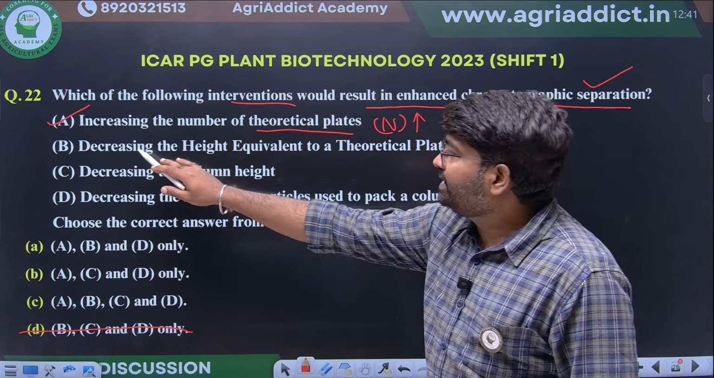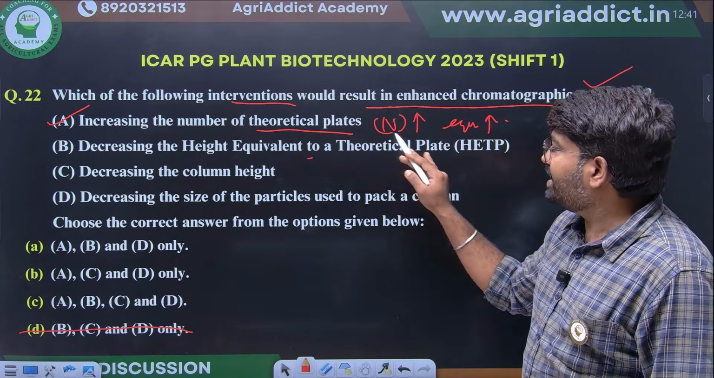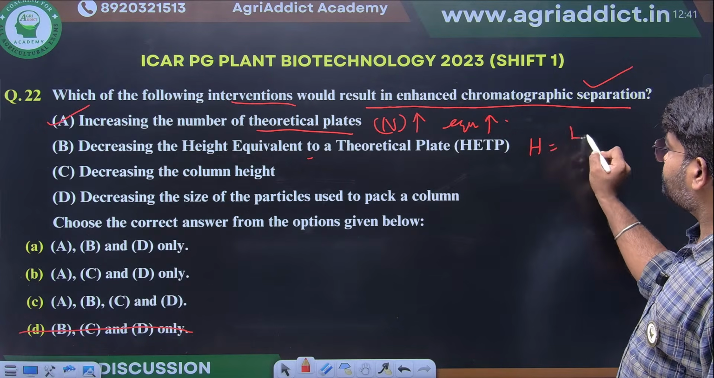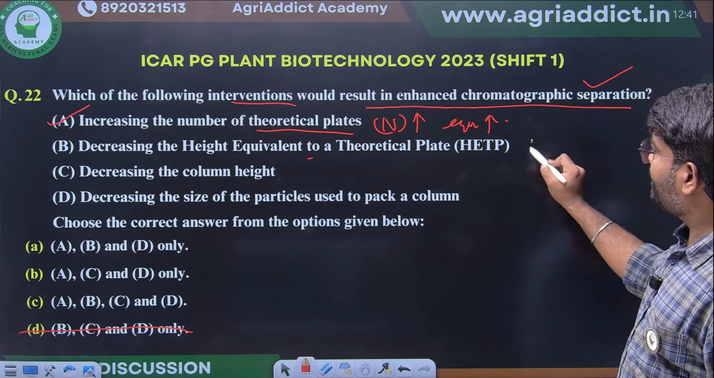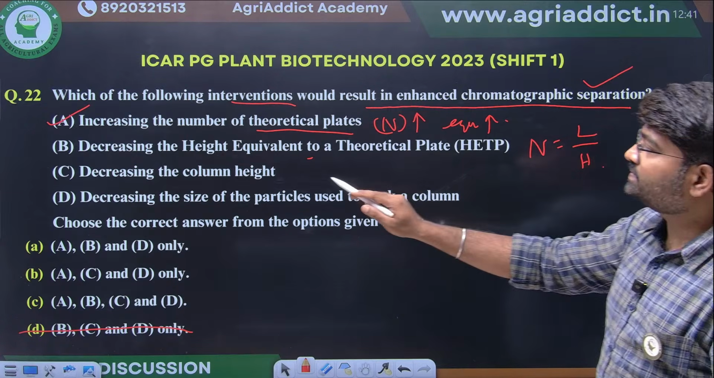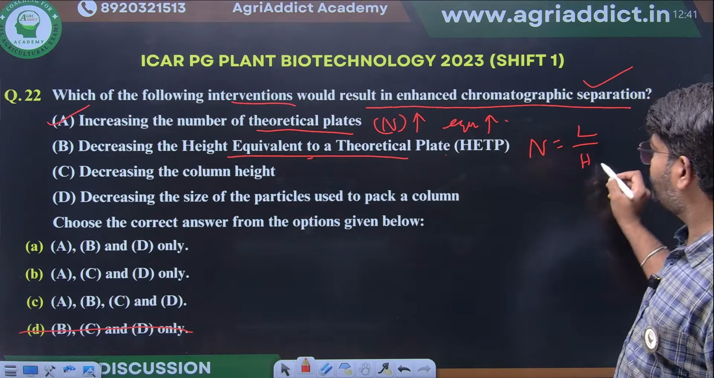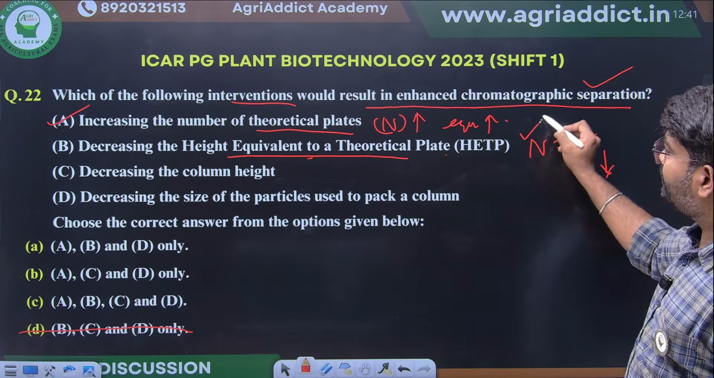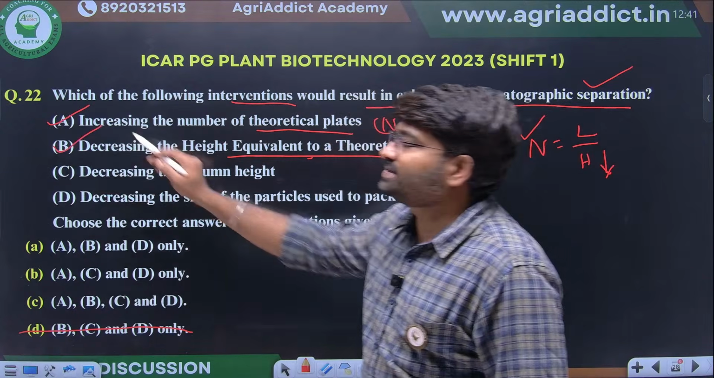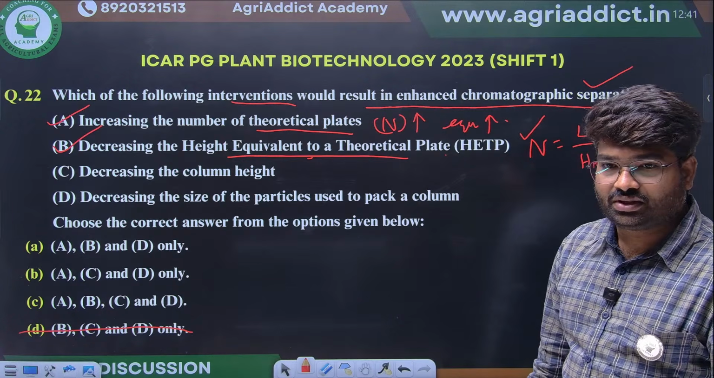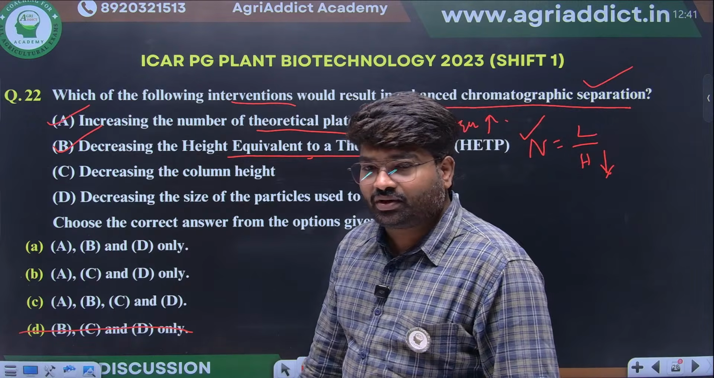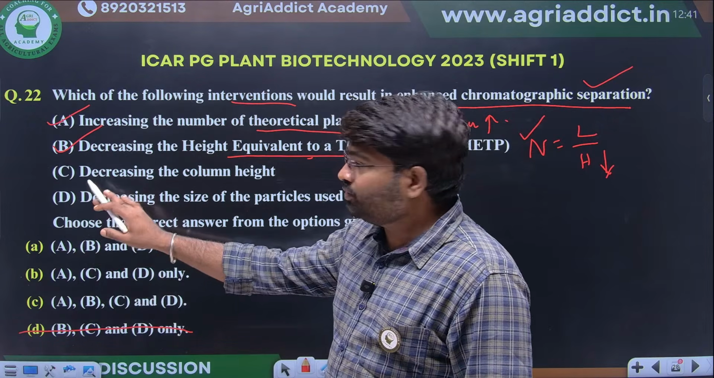Second, decreasing the height equivalent to a theoretical plate. There is one correlation: number of theoretical plates equals L by H. H is the height equivalent to a theoretical plate. So if we decrease this, the number of theoretical plates can increase, so ultimately it will enhance the chromatographic separation. Excellent, very good.